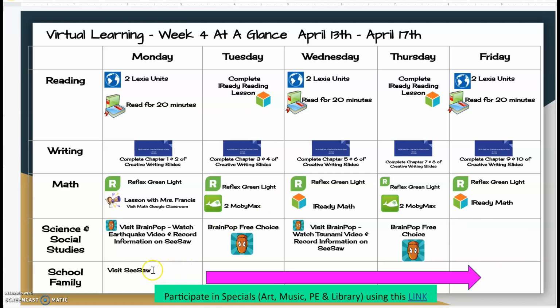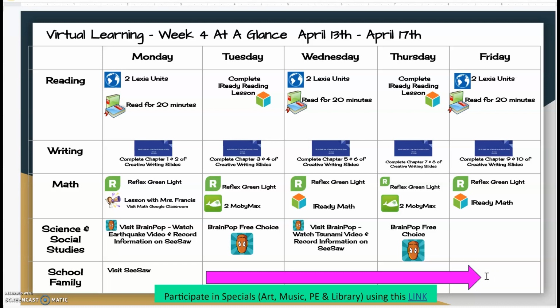On Monday at 10 o'clock, I will push out a new Connect activity, and that will be on Seesaw, and that will be Monday at 10. And then over the course of the week, you need to be going in and adding comments and things like that on your post or others' posts in the classroom, okay?